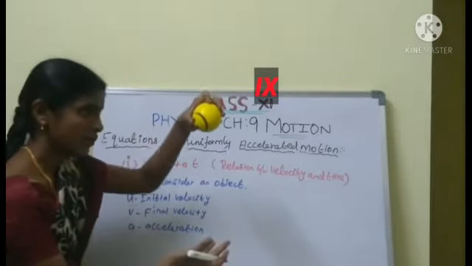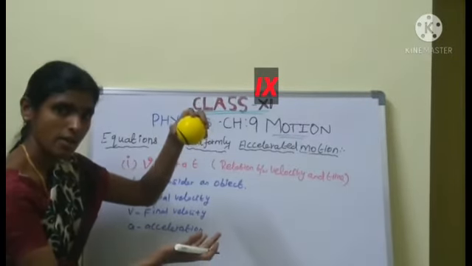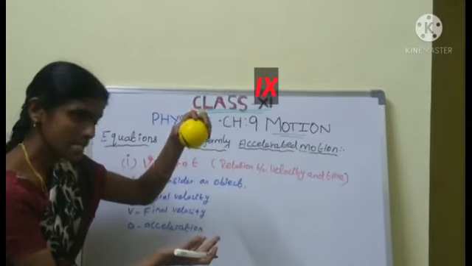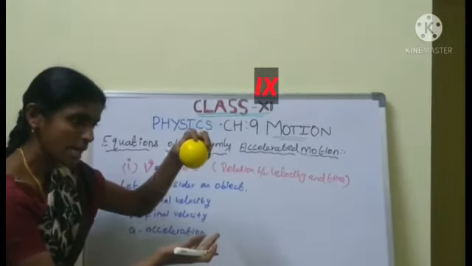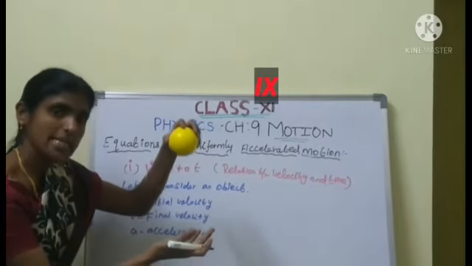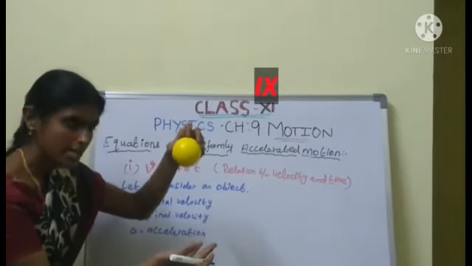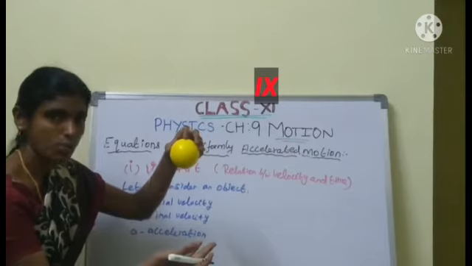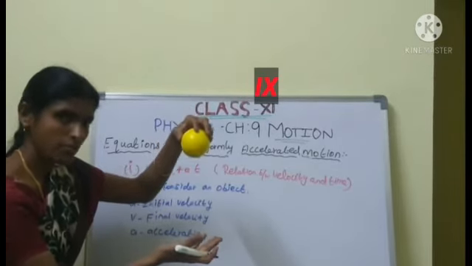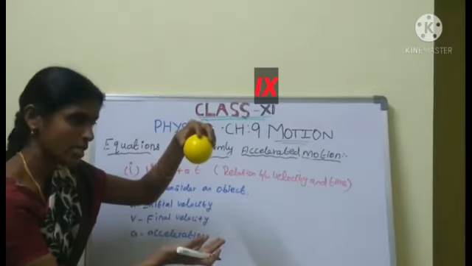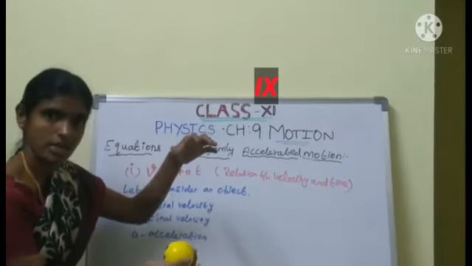Whenever we leave the ball, the velocity increases by an equal amount in equal intervals of time. That is uniformly accelerated motion. We leave the ball from my hand and it reaches the ground.